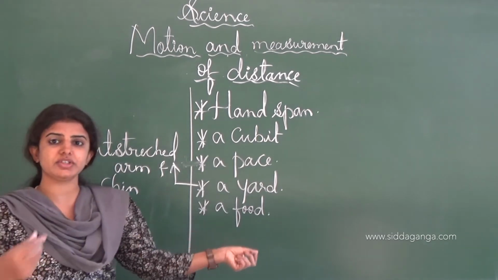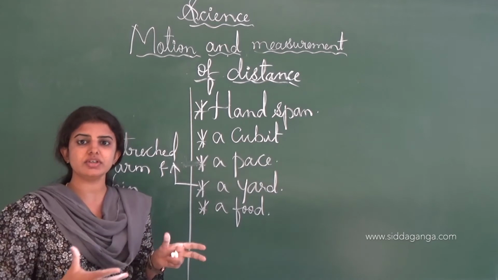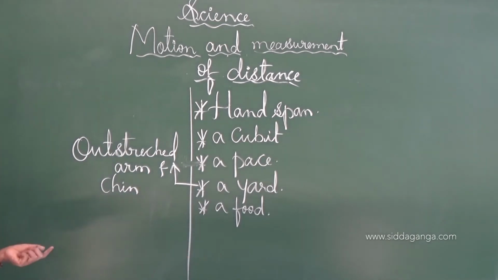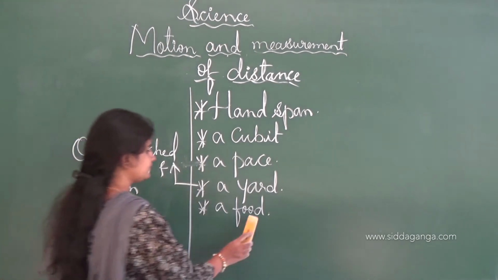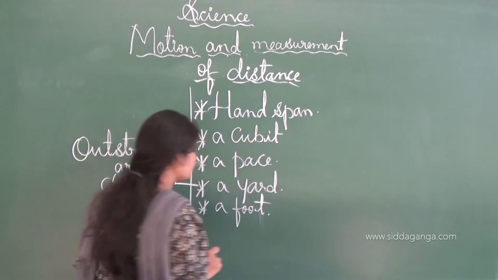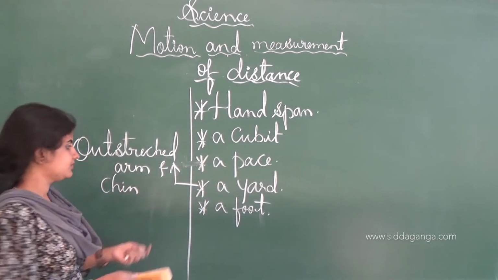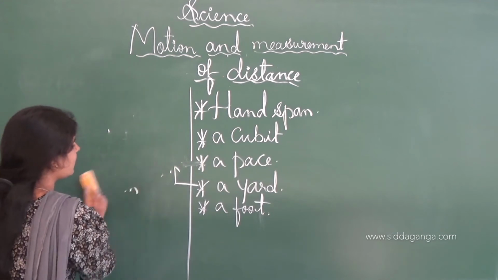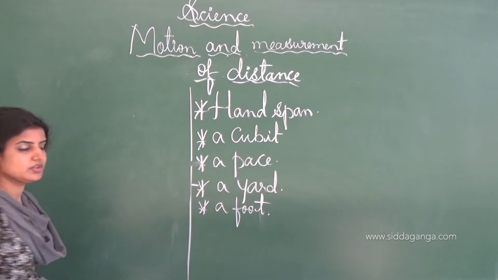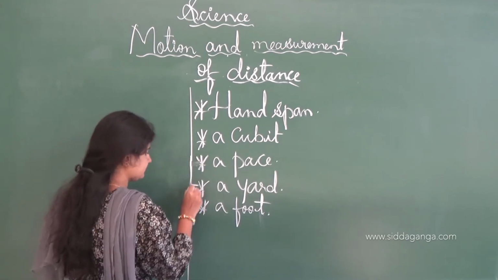They measure the distance of the particular object. And next one is the foot. The length of the foot can be used to measure an object. This is all about the different ways in which people in ancient days measured objects.